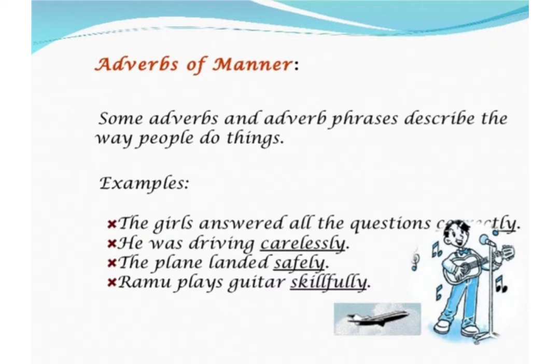So children, the next adverb is adverbs of manner. These adverbs and adverb phrases describe the way people do things or how the thing is done. So these are called adverbs of manner. For example, the girl answers all the questions correctly. So children, here the adverb is correctly because the girl has answered the questions correctly. So how has she answered? She has answered correctly. So that is why the adverb is correctly.